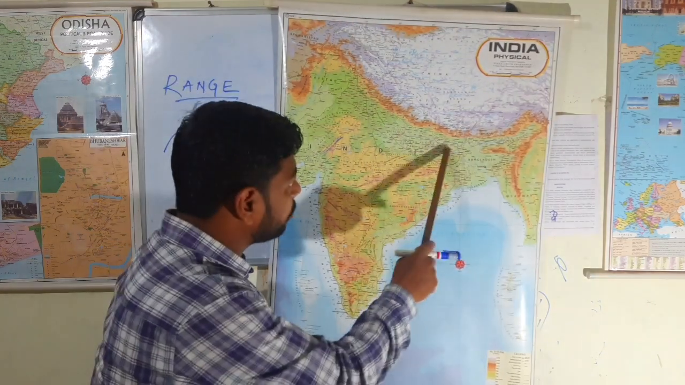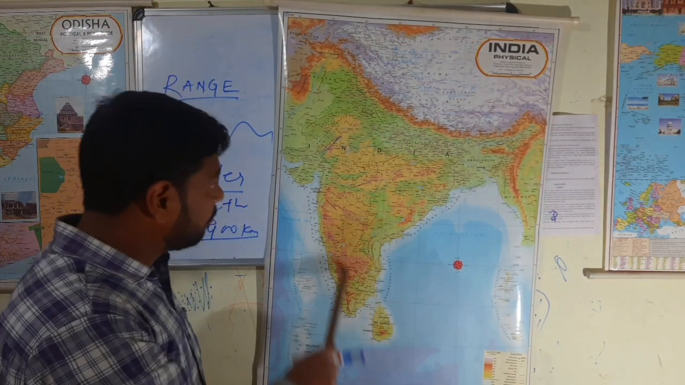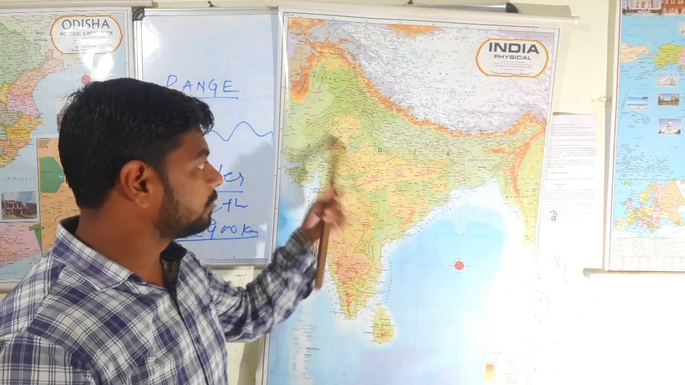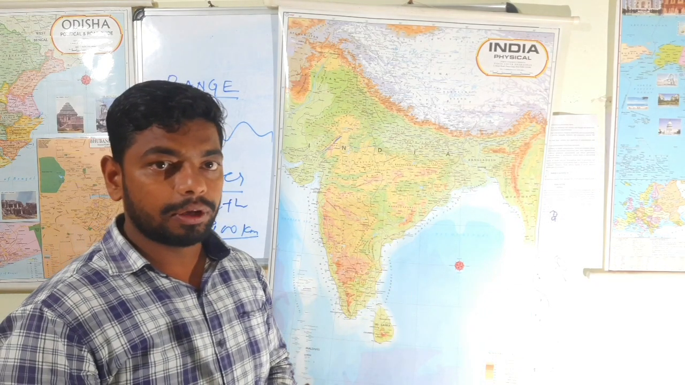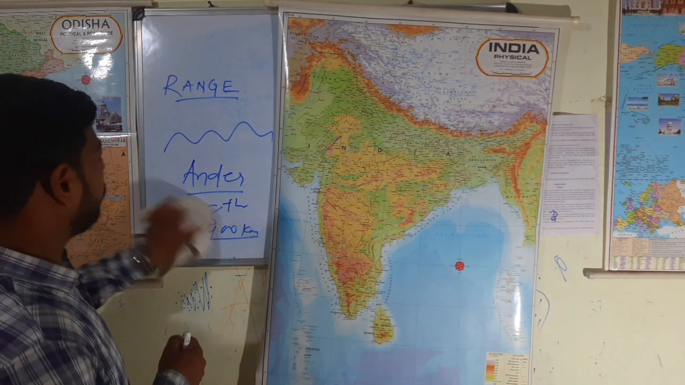Himalayan mountain clear, northern plain clear, great Indian desert clear, followed by the yellow surface that we are seeing now. The yellow surface which is visible over here is called a plateau. And what is that? What do you mean by plateau?